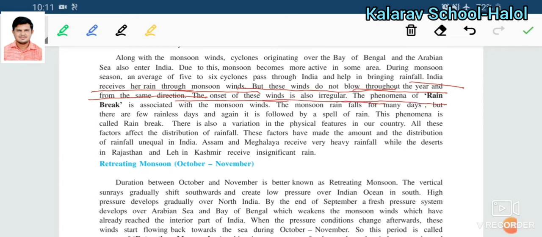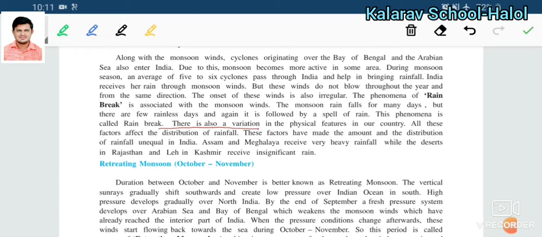The phenomenon of the rain break is associated with the monsoon wind. There is monsoon rainfall for many days, but then there are a few rainless days, followed again by a spell of rain. This phenomenon is called the rain break, because in this region, in this time period, the rain has stopped.